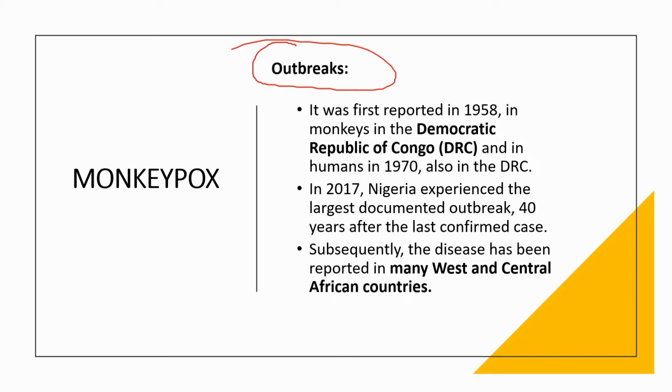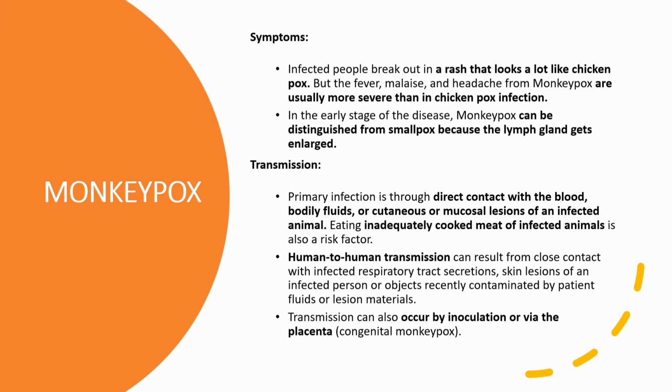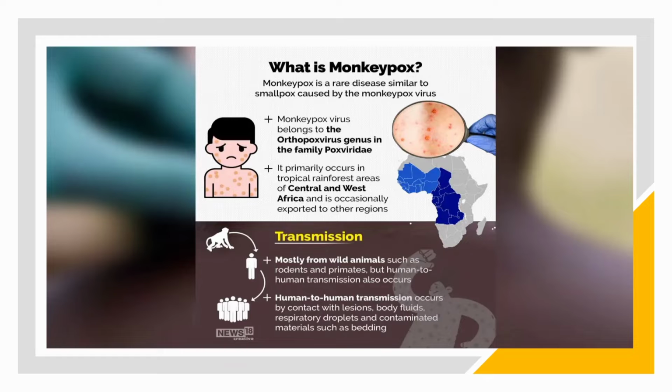Let's know about the historical outbreak of this disease. It was first reported in the Democratic Republic of Congo, but the last confirmed case was found in Nigeria, which was very vulnerable to the population of that country. The symptoms mainly occur in the form of rashes on the skin, and there will be swellings in the lymph glands also. The transmission mode is mainly of two types: from wild animals, and also human to human contact through bodily fluid transmission.